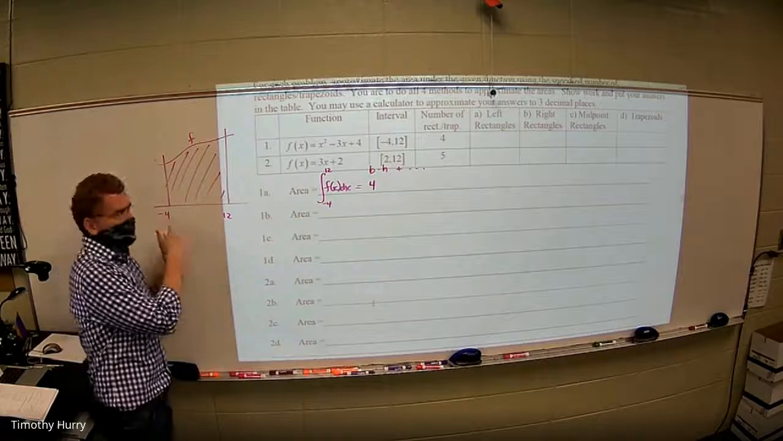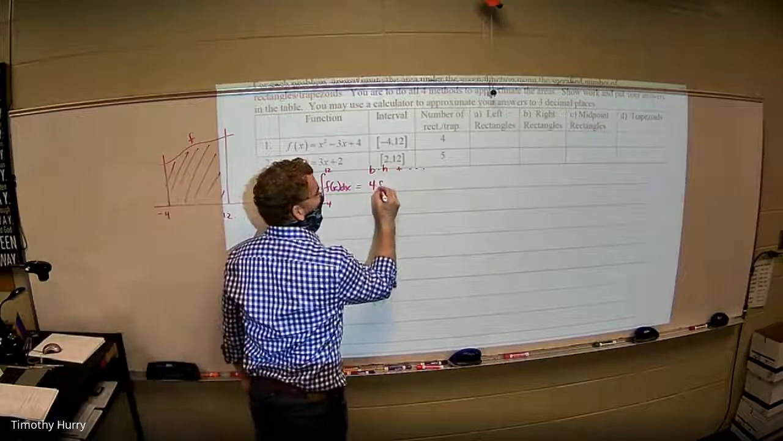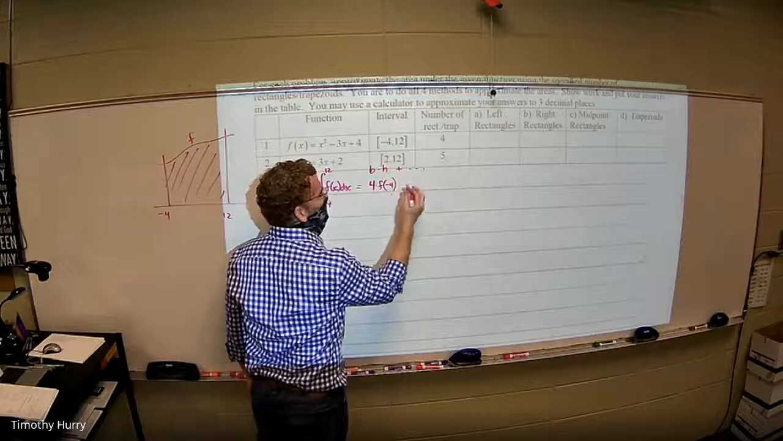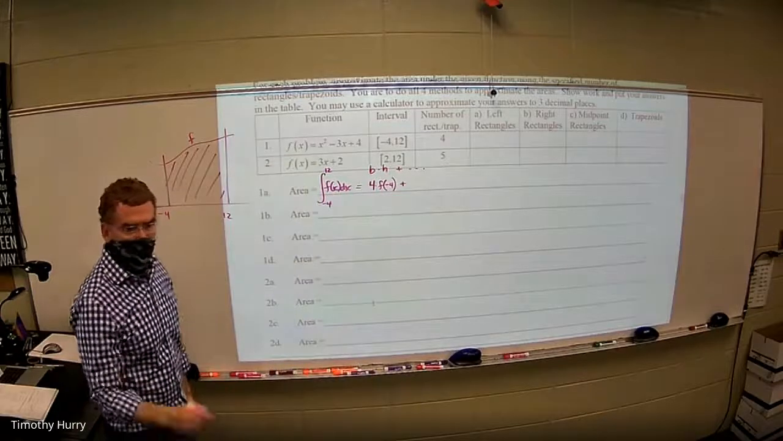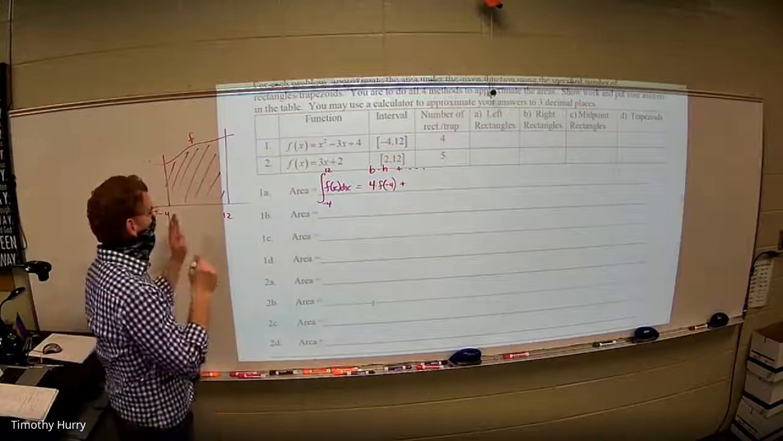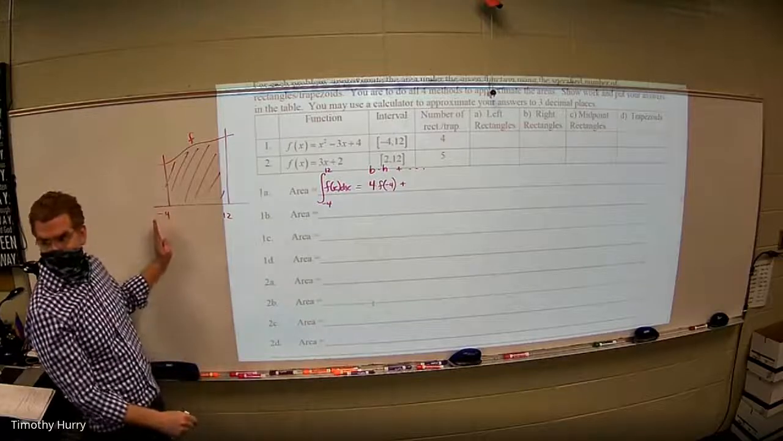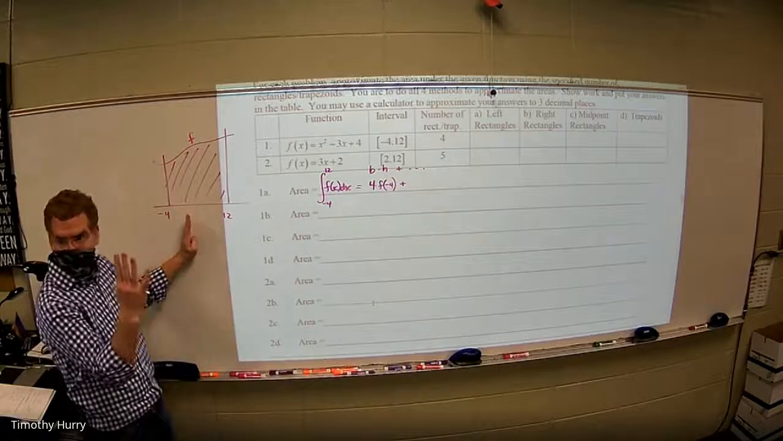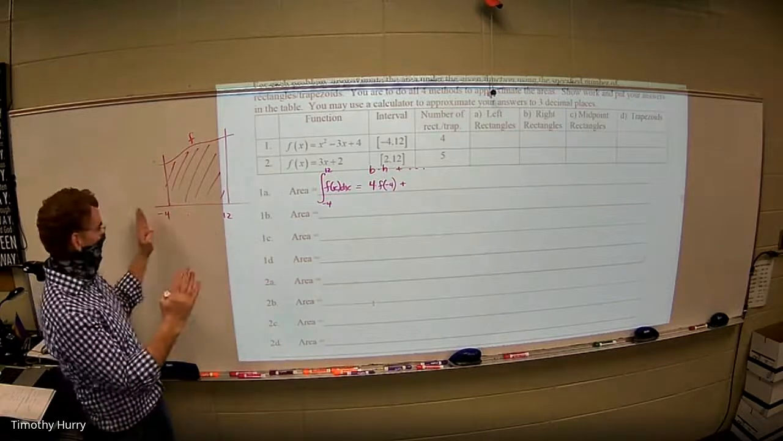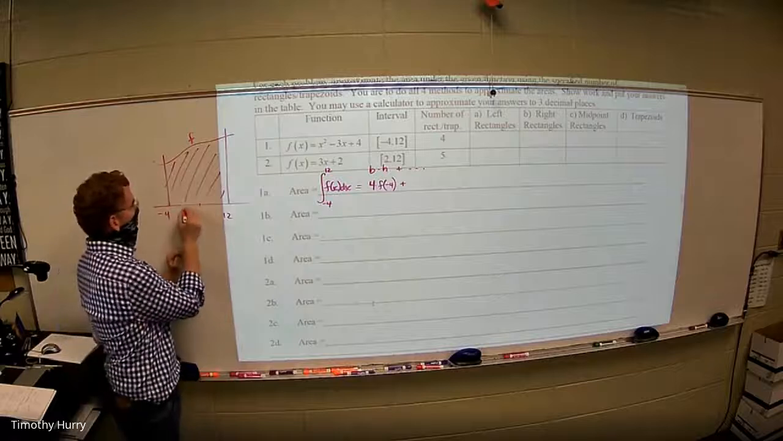So I'm going to plug in f of -4. Are y'all with me? On a right rectangle, I wouldn't have started with -4. I would have started with 0, which is 4 over, because the base is 4, right? So I would have gone 4 over. Remember, I'm doing 4 rectangles.